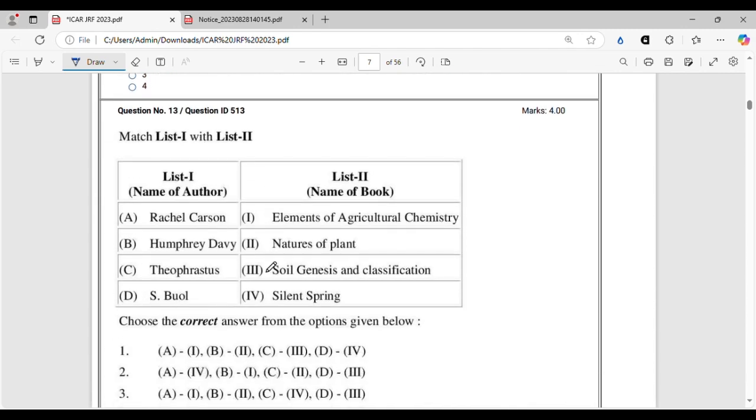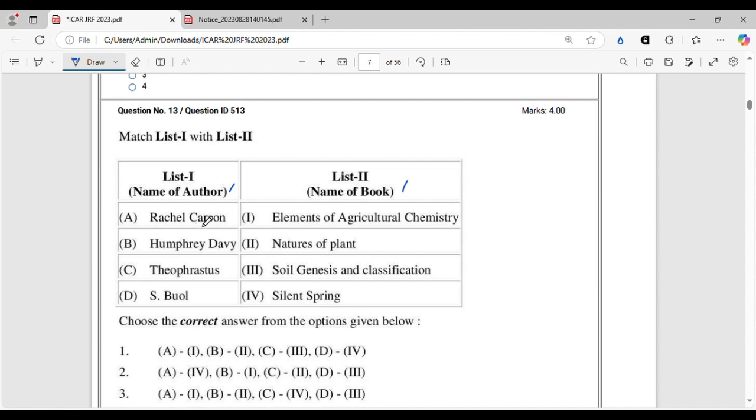Another match the following. Match the following questions are easy and you have less doubt about this type of question. Here we have to match the name of the author with the book they have written. Rachel Carson, we all know, is there in the NCERT, class 11 and 12 NCERT also, and in any standard general agriculture book.